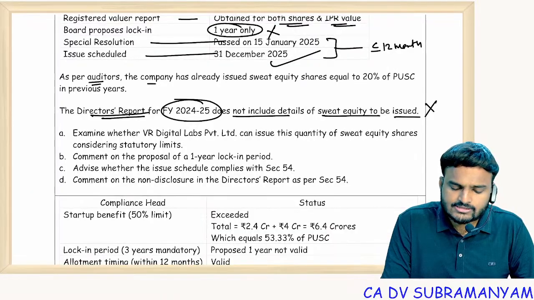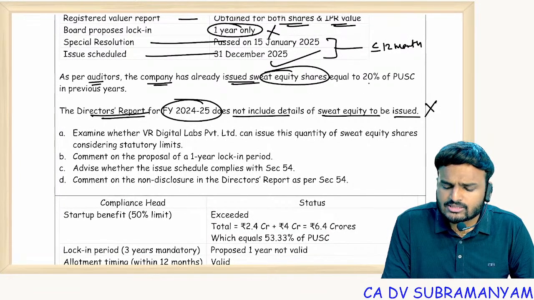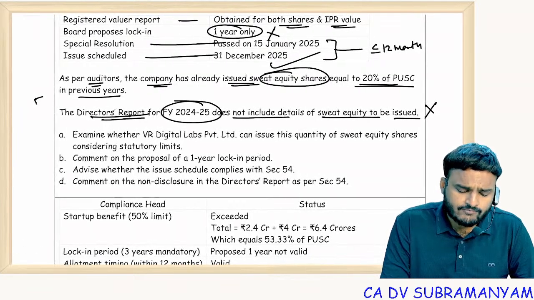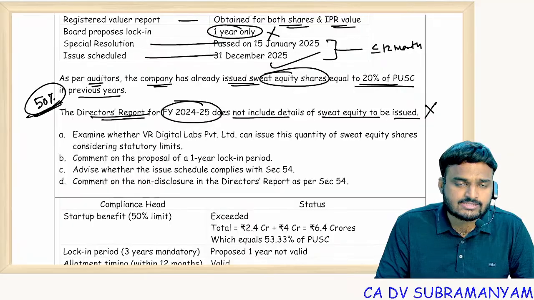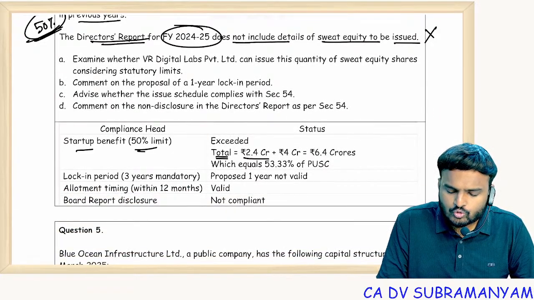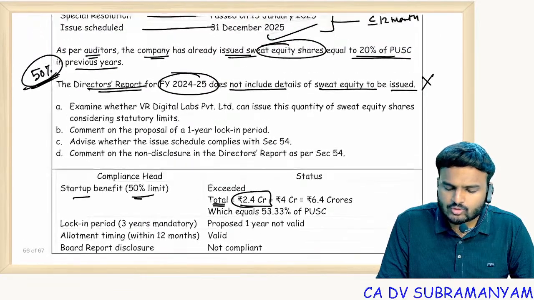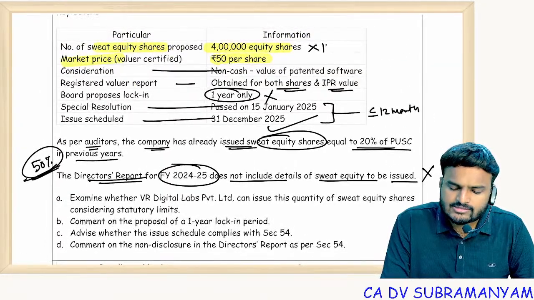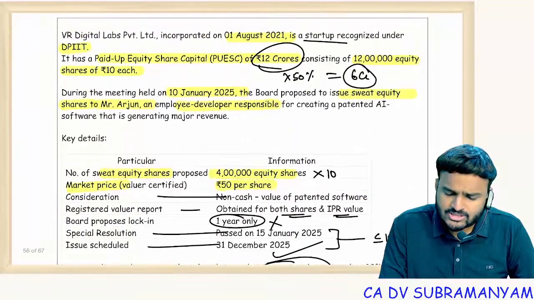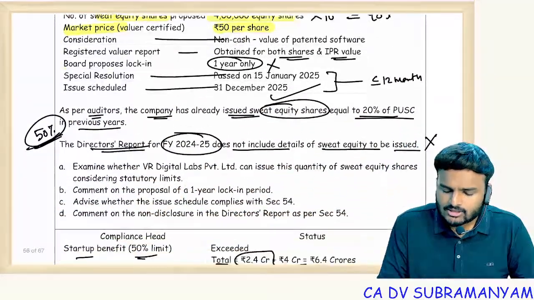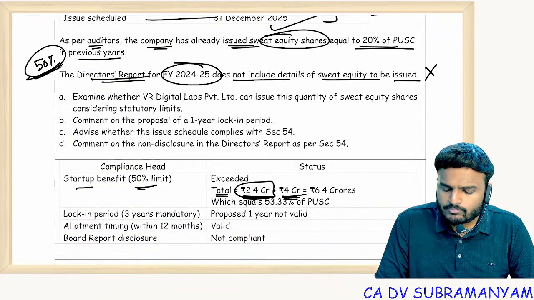As per the auditors, company has already issued sweat equity shares equal to 20% of paid up share capital in previous years. No problem. For a startup, limit up to 50% is there. So startup benefit 50% limit is there. So total 2.4 crore already they issued, right? 12 into 20% means 2.4 crore. Sir, how did you get it? Face value generally 10 rupees only. I think in the question they have mentioned it. Face value 10 rupees. So 4 lakhs into 10, 40 lakhs. So total it would be 2.4 crore plus 4 crores, which is 6.4 crores.